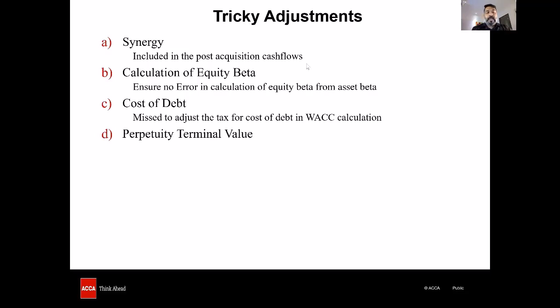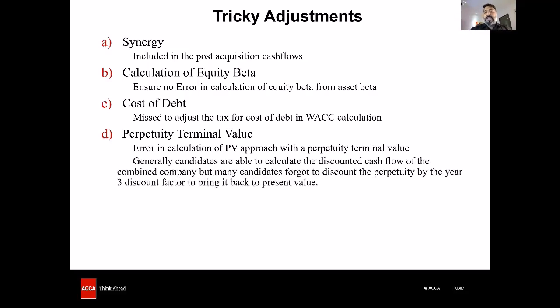Perpetuity terminal value. Since the perpetuity does not start in the first year, it has to be multiplied by the previous year discount factor. So we've seen errors in the present value approach whenever there is a perpetuity terminal value. The candidates are generally able to calculate the discounted cash flow of the combined company, but many candidates forget to discount the perpetuity by, in our case, the year 3 discount factor to bring it back to present value.